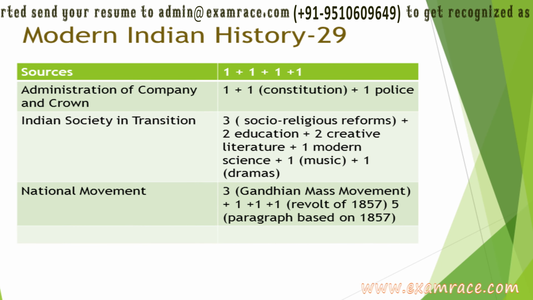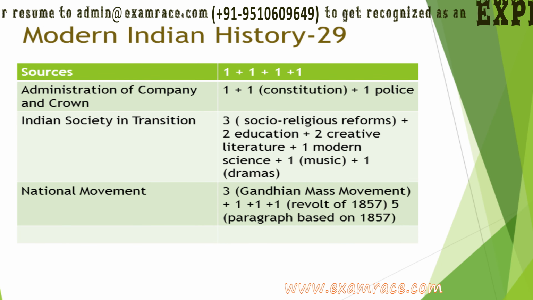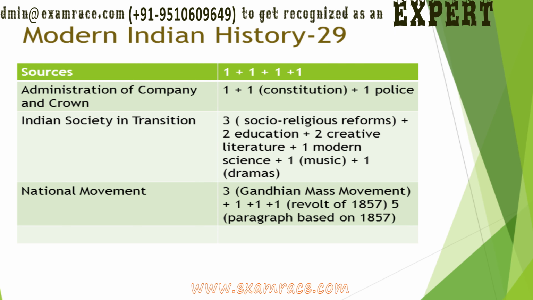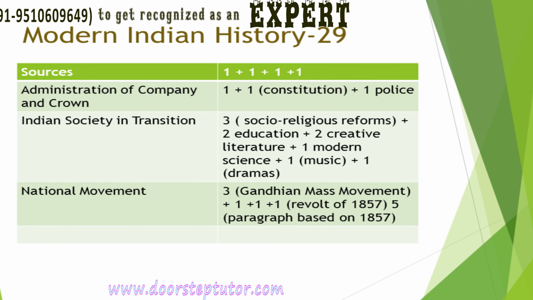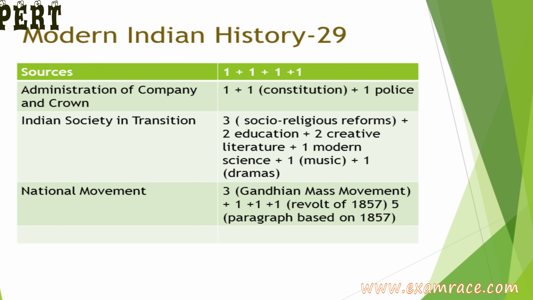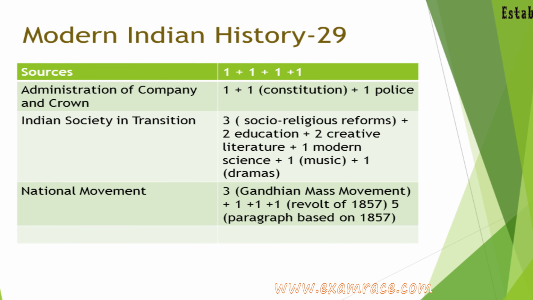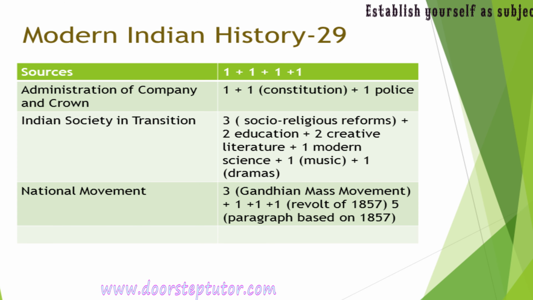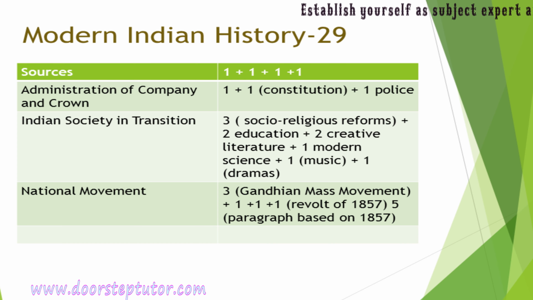Now moving to the section of modern Indian history, which was little bit on the tougher side. 4 questions were asked from sources of modern Indian history. 3 questions were from administration of company and crown. Out of these 3, one was related to constitution and one was related to police reforms.